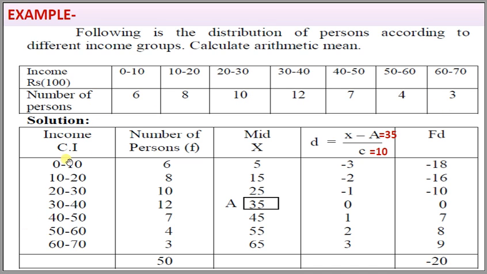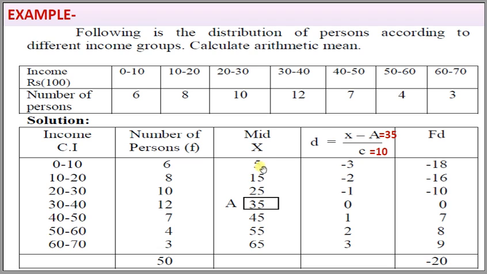Putting the values in tabular form, the first column is the class interval. These are the number of persons, this is the frequency, and these are the mid values. 0 to 10 has mid value 5, 10 to 20 has mid value 15, 20 to 30 has mid value 25, 30 to 40 has mid value 35, 40 to 50 has 45, 50 to 60 has 55, and 60 to 70 has 65.